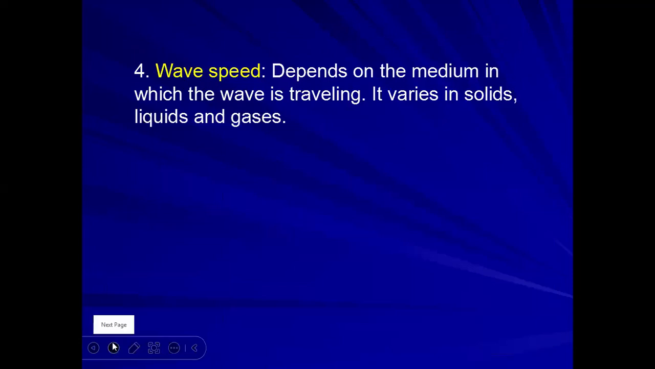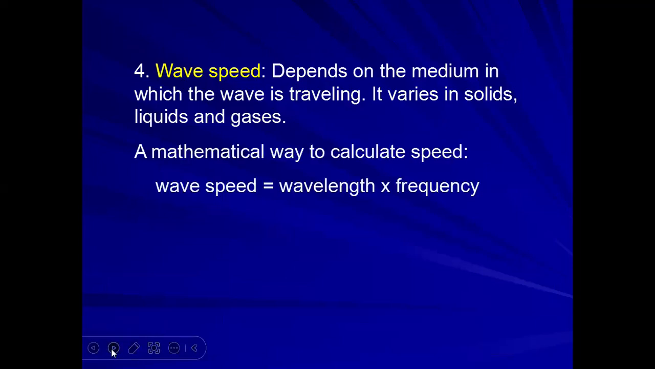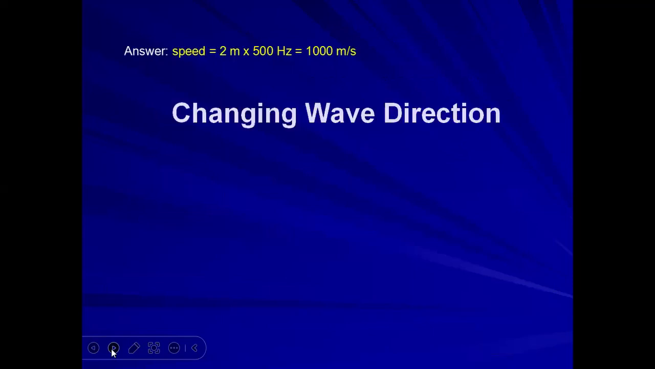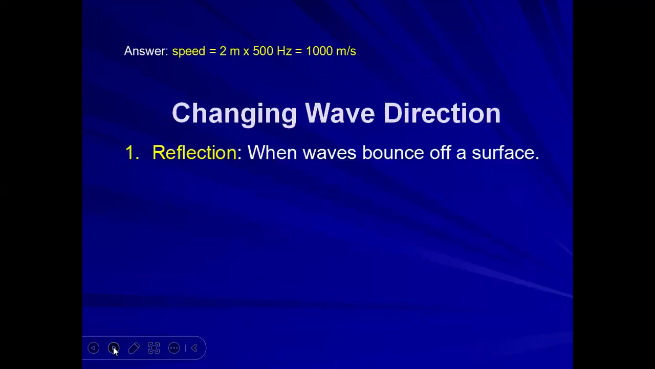So what is wave speed? It depends on the medium in which the wave is traveling. It varies in solids, liquids, and gases. A mathematical way to calculate wave speed: wave speed equals wavelength multiplied by frequency. That means v equals f lambda. So if a wave has a wavelength of 2 meters and a frequency of 500 hertz, what is the wave speed? Speed equals 1000 meters per second.